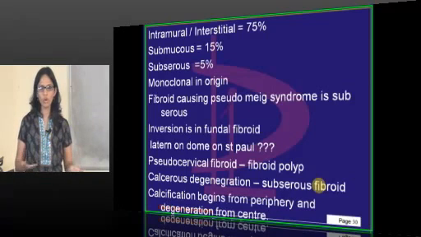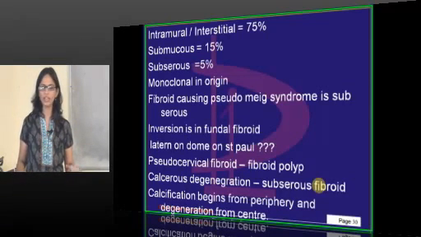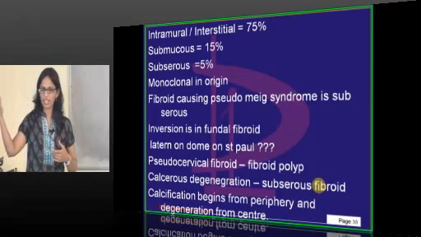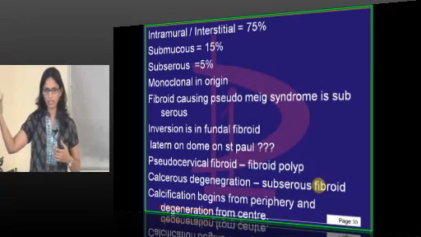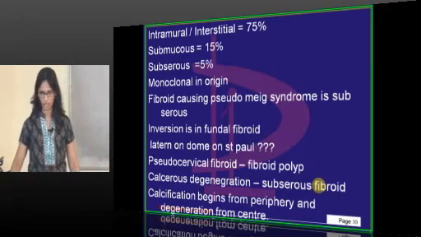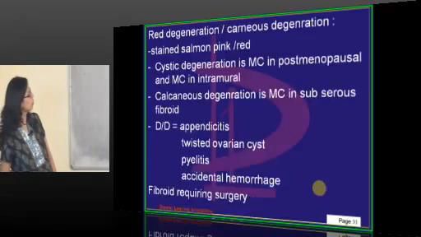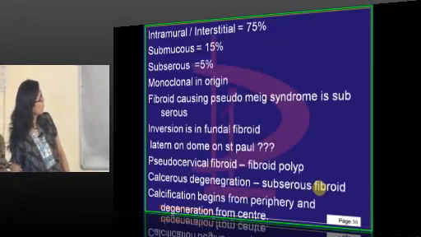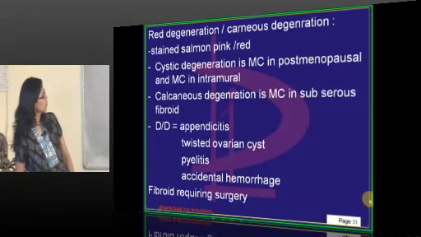So this is for the patient who obviously wants to preserve the uterus and doesn't want to remove it, and the chances of pregnancy will definitely be low. Again, the same thing applies. I have put a picture of that.